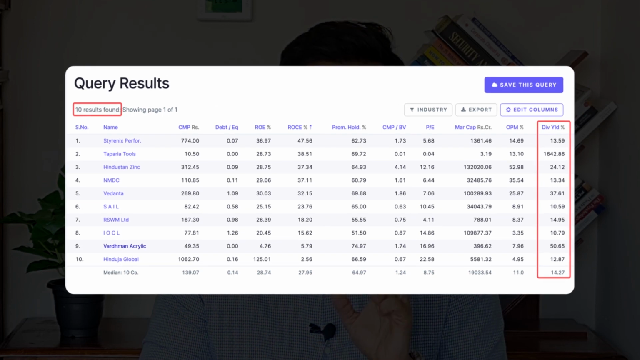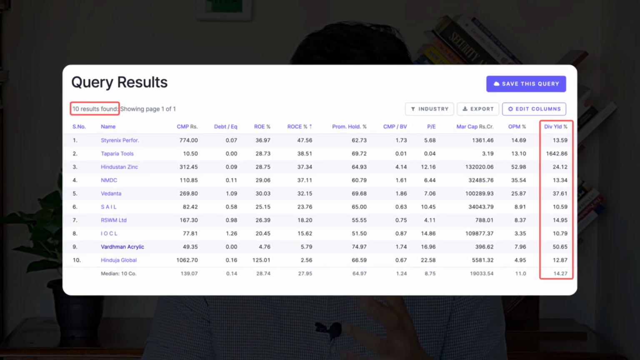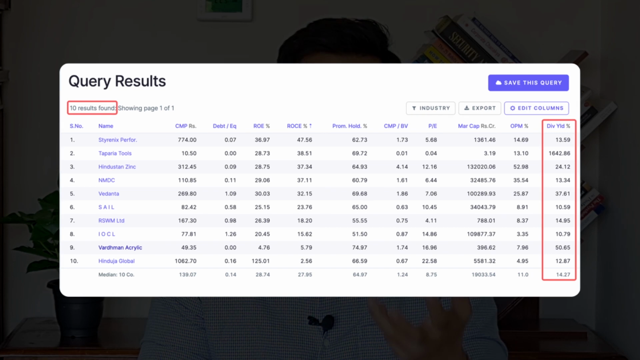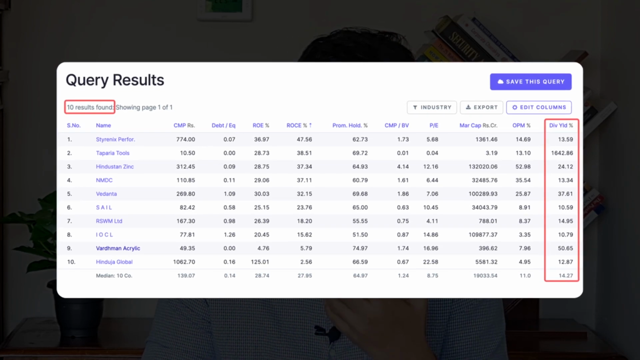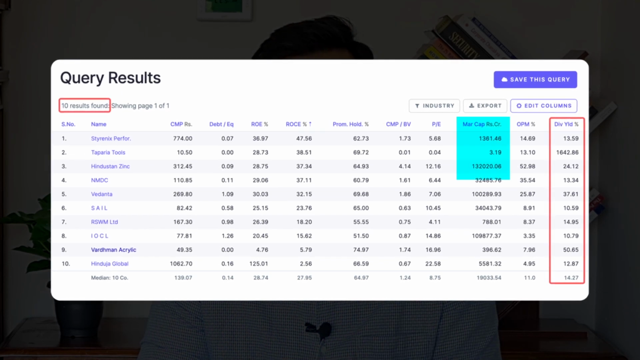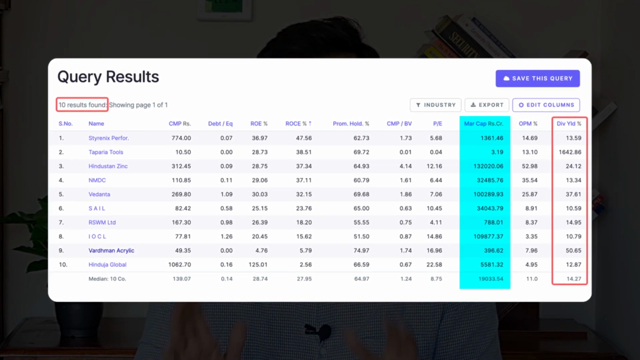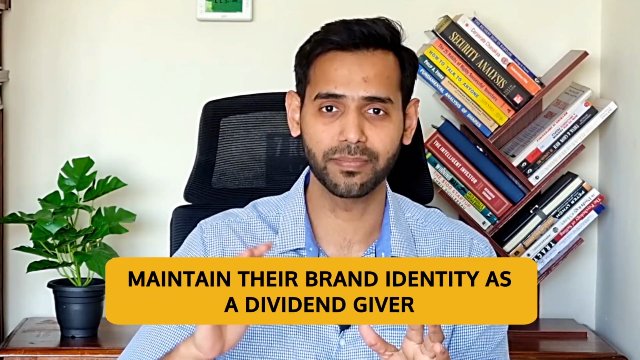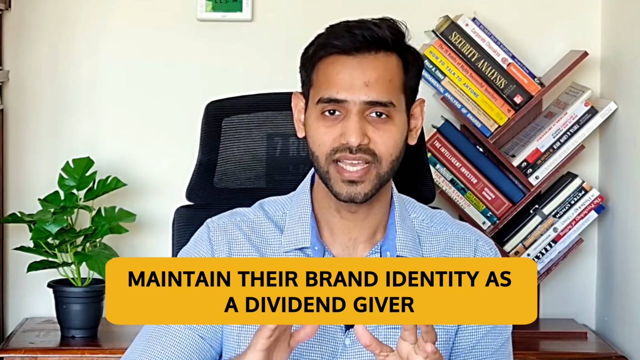Out of these 10 companies also, you see all these companies are either old or very mature stage companies. Companies such as Hindustan Zinc, Vedanta, SAIL, IOCL. If you look at the market capitalization of these companies, these are in thousands of crores. Now, there has been an old ritual in the Indian market and the Indian companies as well. Back in the early 2000s, I would say, the companies used to give very high dividends. These companies have been following the process of giving dividends from the very beginning and have continued to do so in order to maintain their brand identity as a dividend giver in the market.